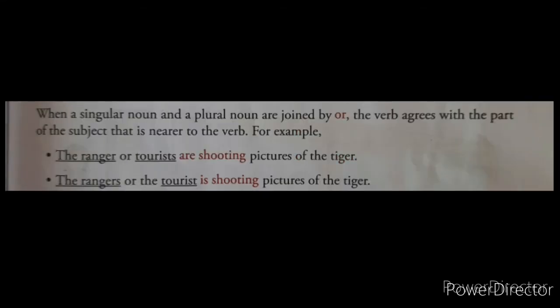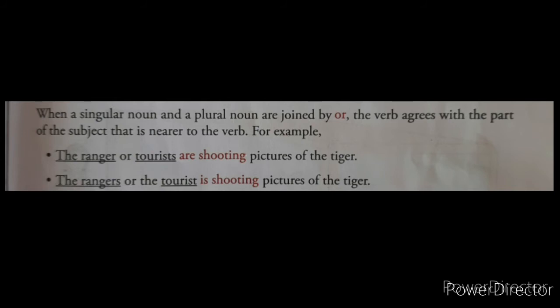Next rule: when a single noun and a plural noun are joined by or, the verb agrees with the part of the subject that is nearer to the verb. Means here, single noun and plural noun, if they are joined by or, then the verb agrees, means the verb we have to write according to the subject which is nearer to the verb.